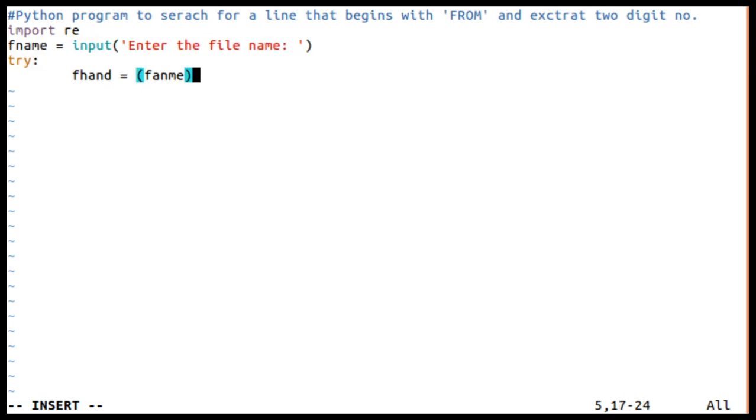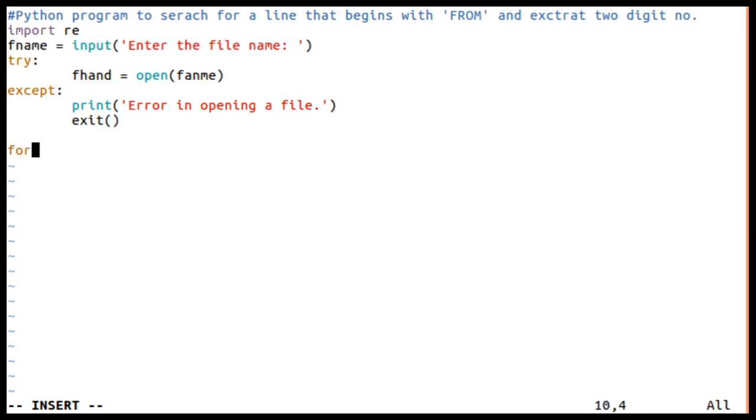By default it is going to open in read mode, and now here except: if any errors are there, print error in opening a file. Then quit, means exit. If the file is not opened, you exit.